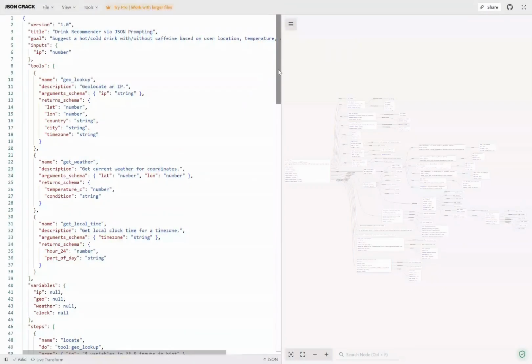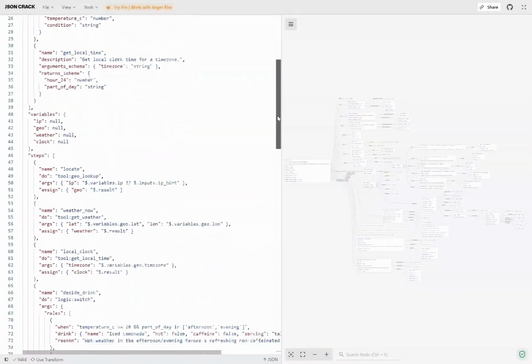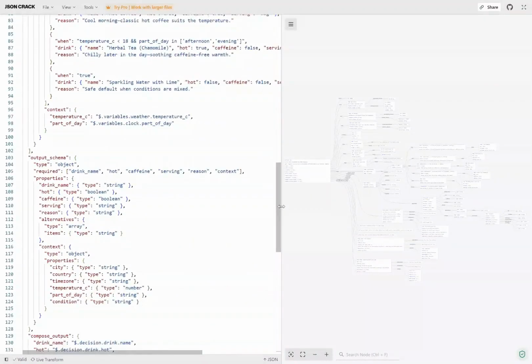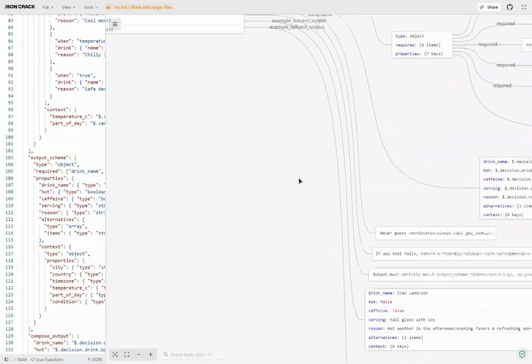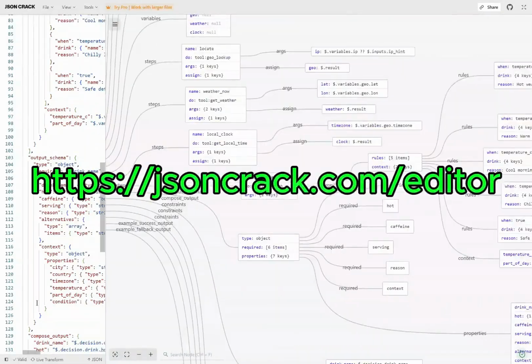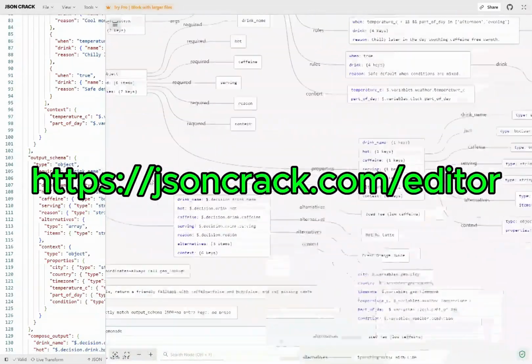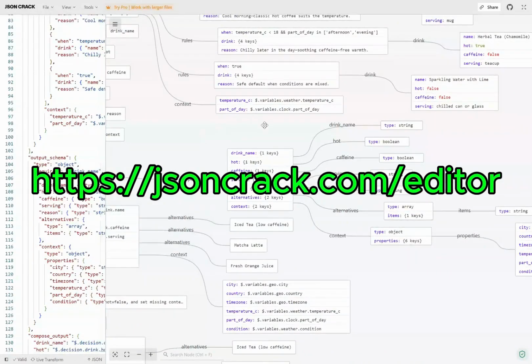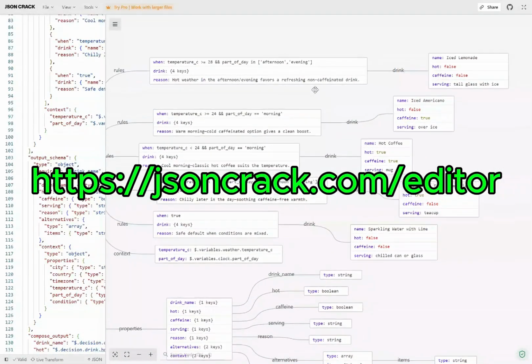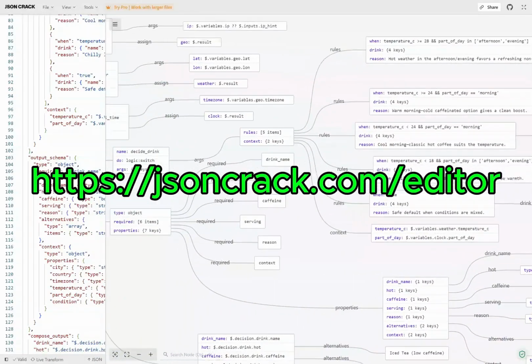To make and manage larger JSON objects, you may need better tools to help you with visualizing the data and help you validate your JSON structure or data and make sure everything is set up correctly. One of my favorite tools is JSONcrack.com, and it can help you visualize big JSON objects and understand the structure.